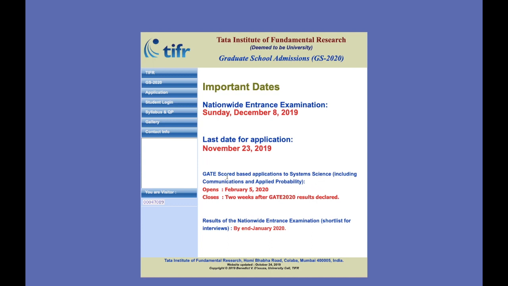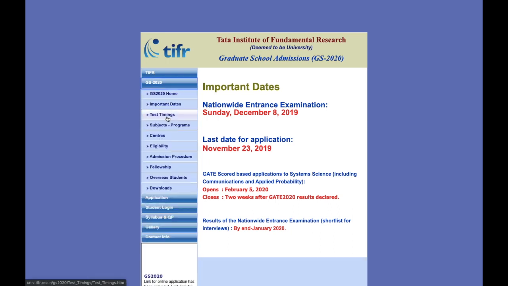These are the subjects for which GATE score based admission is also done, and that opens on Feb 5th, 2020. You can apply on the 5th of Feb, and that will be closed 2 weeks after the GATE 2020 result is declared. The list of candidates who are shortlisted for the interview will be published by the end of January 2020. So these are the important dates which are over here.